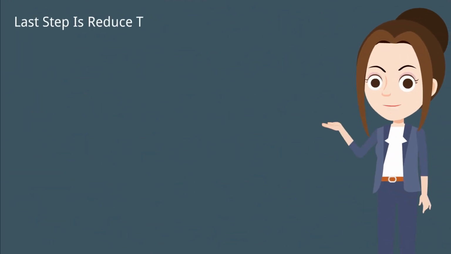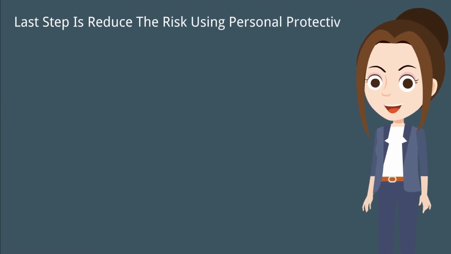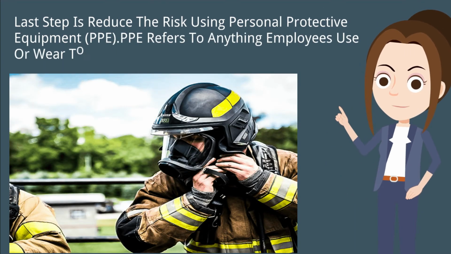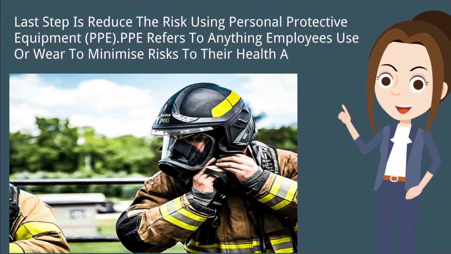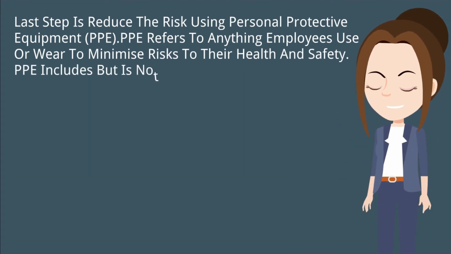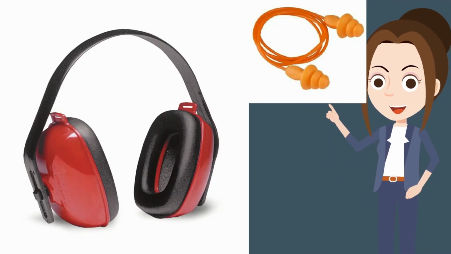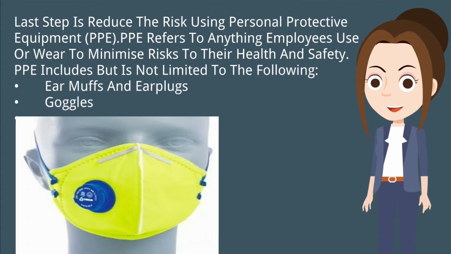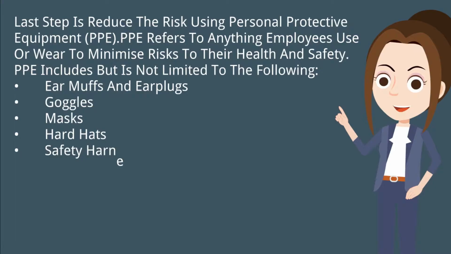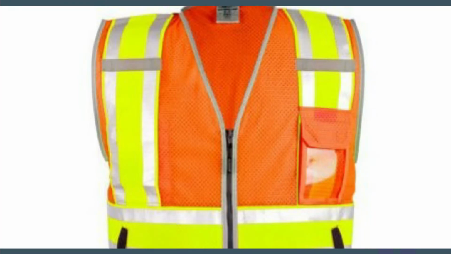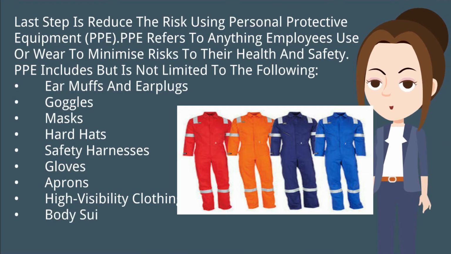Last step is reduce the risk using personal protective equipment (PPE). PPE refers to anything employees use or wear to minimize risks to their health and safety. PPE includes but is not limited to the following: ear muffs and earplugs, goggles, masks, hard hats, safety harnesses, gloves, aprons, high visibility clothing, body suits, safety footwear.